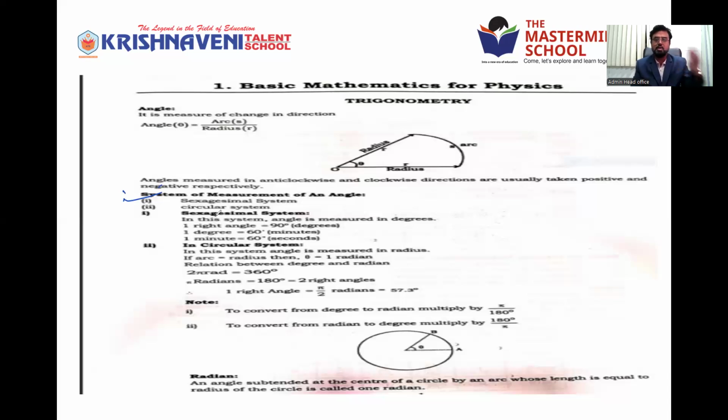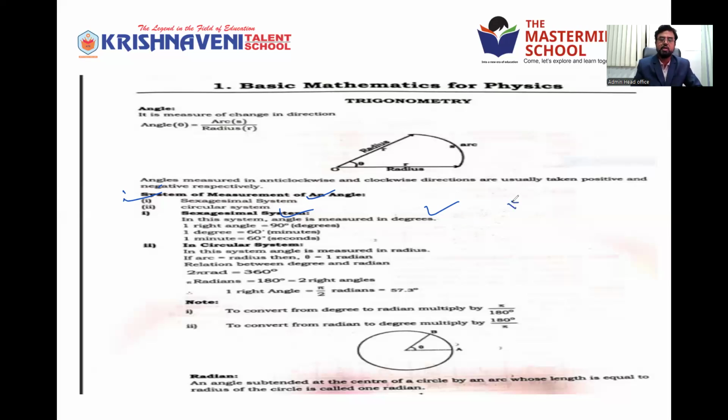Like in physics, in the measurement chapter you learned in 8th class, there is the FPS system, MKS system, CGS system, SI system to measure different physical quantities. Even angle is one of the fundamental quantities, plane angle and solid angle. So to measure the angle, there are different systems. See, there are two systems, sexagesimal system and circular system. In the sexagesimal system, angle is measured in degrees.